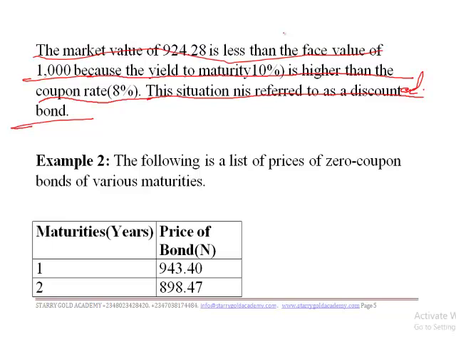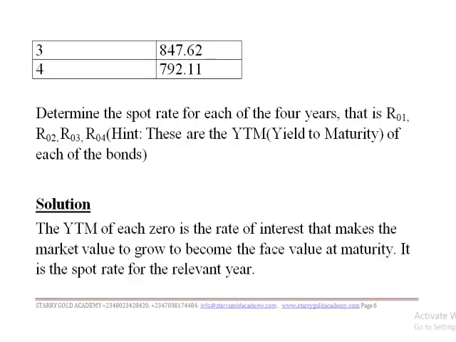So let's look at another example. Example 2. Here we are saying that the following is a list of prices of zero coupon bonds of various maturity. The one that matures in year 1, we have this. In year 2, we have this. Year 3, we have this, and year 4, we have this. We are asked to determine the spot rate for each of the 4 years, that is RO1, returns on year 1, on year 2, 3, and 4. These are the yield to maturity of each of these bonds.